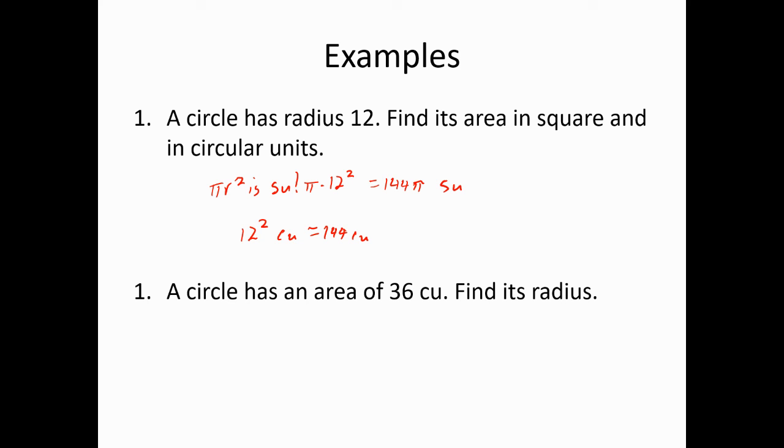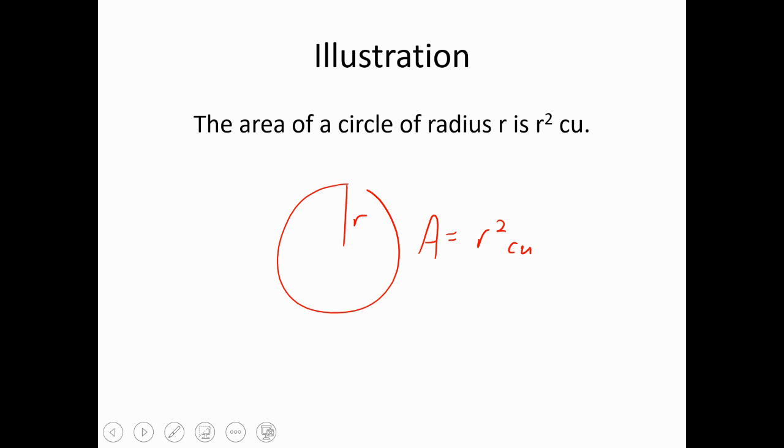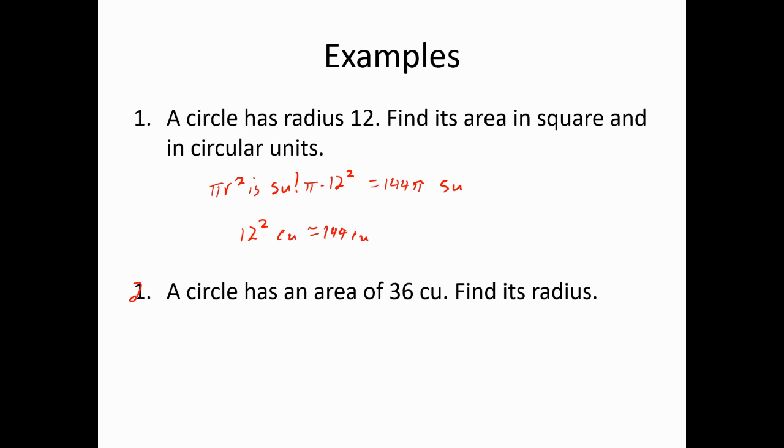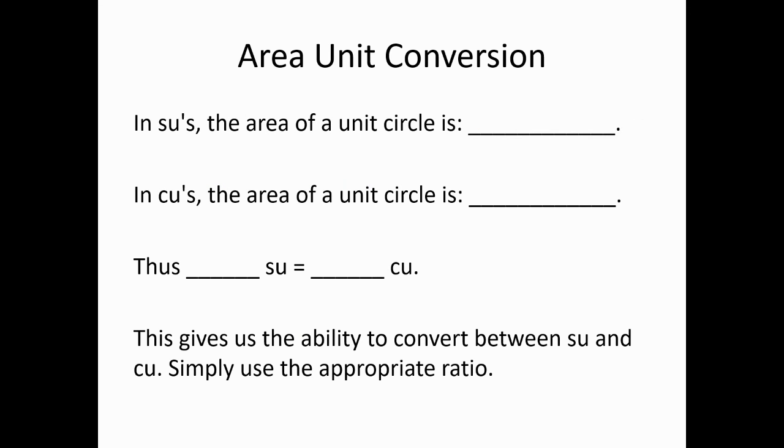So another way to put that, let's make sure you understand this, is that a circle of radius 12 contains the same area as 144 circles of radius 1. Let's say now, sorry, let me go back. This should be number 2. Let us say now that a circle has an area of 36 circular units. Find its radius. Well, once again, in circular units, the area formula for a circle is simply radius squared. So that, of course, means the radius in this case has to be 6.